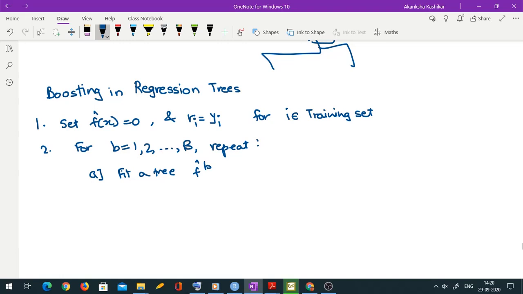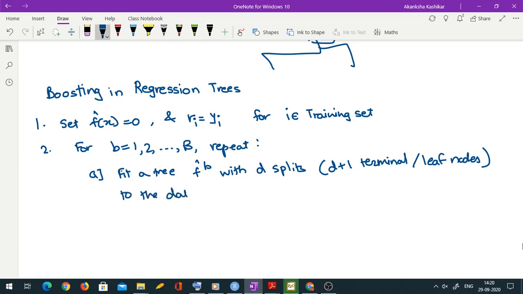So fit a tree f hat b with d splits. We saw d is the depth of the tree. So if there is only one split, you get 2 leaf nodes, right? So d splits would result in d plus 1 terminal or leaf nodes. So fit a tree with d splits to the data x comma r. So x is the regressor part and r is the response part.